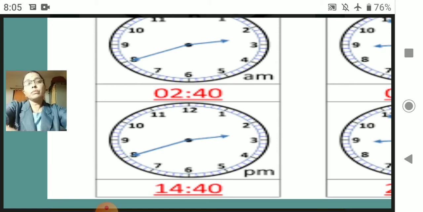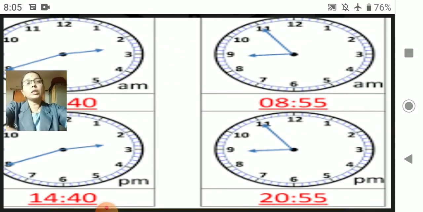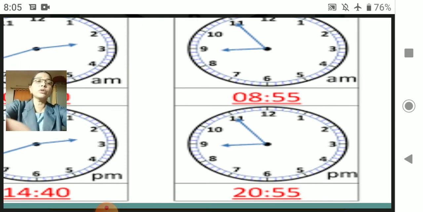See this time. Both clocks show the same time, but one is morning and the other is evening. So two times in a day our clock shows the same time, one in the morning and the other in the evening.